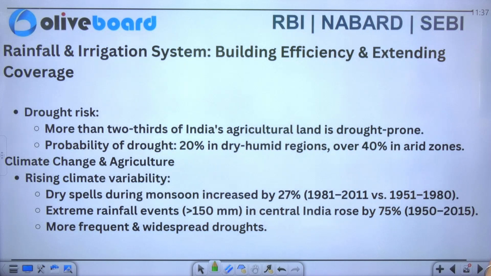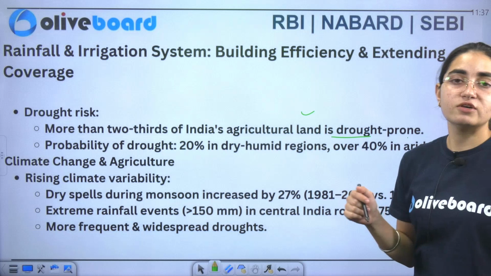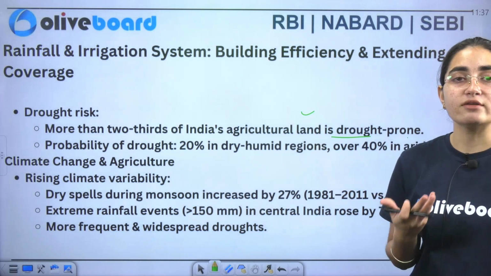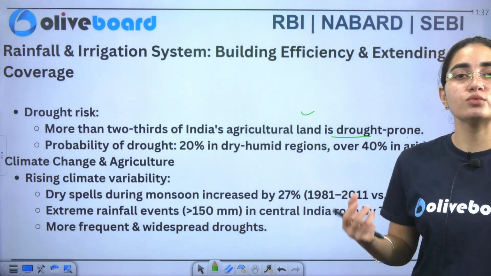Now we'll see about the drought risks also. So you can see the survey says that more than 2/3 of India's agriculture is drought prone. So the survey says that more than 2/3 of the agricultural land that we have is drought prone. And the government is taking continuous steps to improve that.